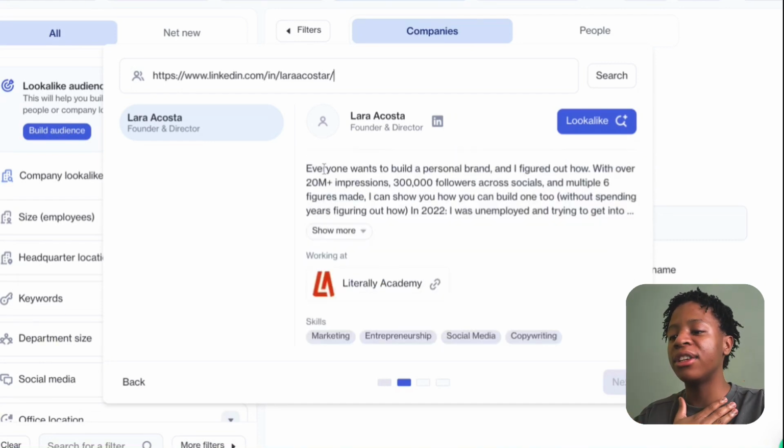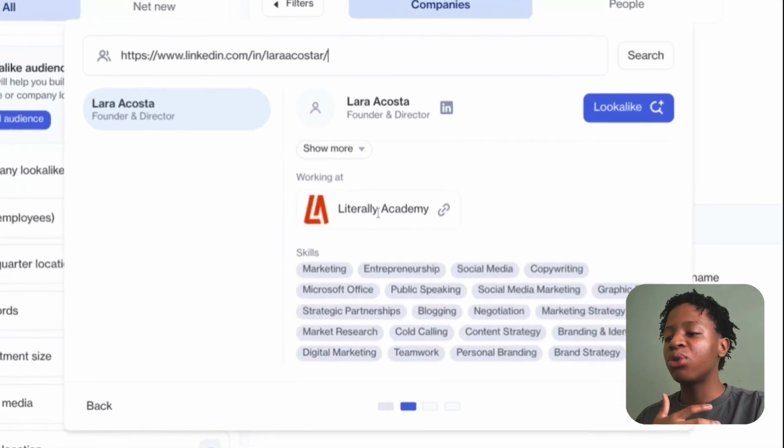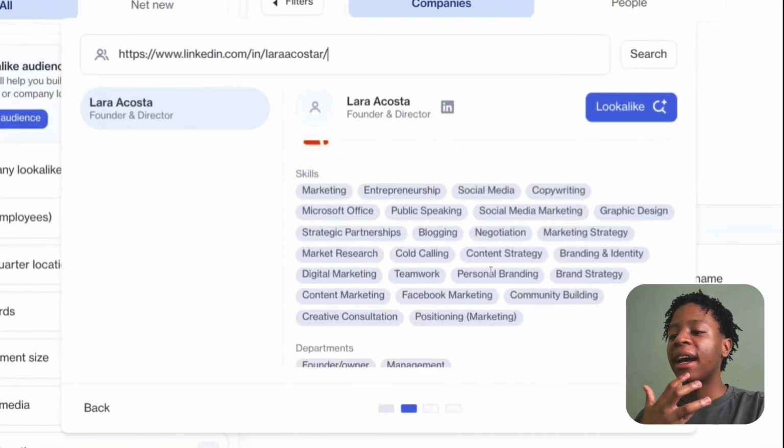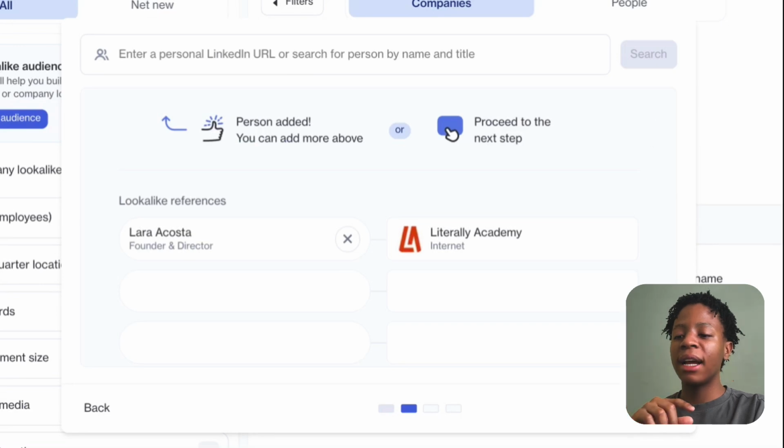It gives you the additional information of the prospect. As you can see, everyone wants to build blah blah blah, and she is basically the founder, if not CEO, of Literal Academy. As you can see, it highlights her skills, department, founder, owner, manager, senior director, founder, blah blah blah, location, and this is where you can click on lookalikes.